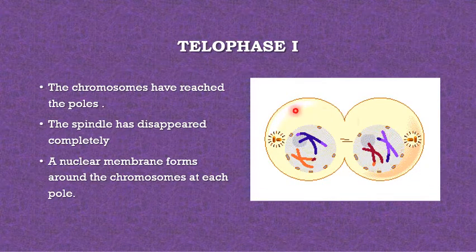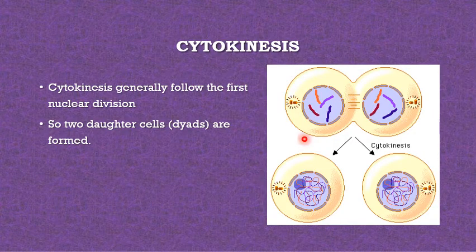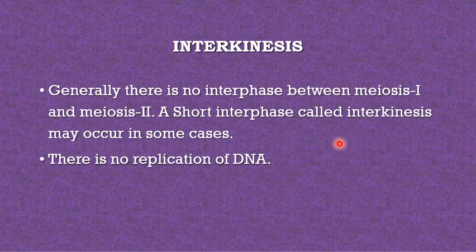So the telophase: the chromosomes have reached the poles, the spindle has disappeared completely, and the nuclear membrane forms around the chromosomes at each pole. Cytokinesis generally follows the first nuclear division. So two daughter cells are formed, having the nuclear membrane, nucleolus, chromatin material and centrioles with half the number of chromosomes. So next is interkinesis.